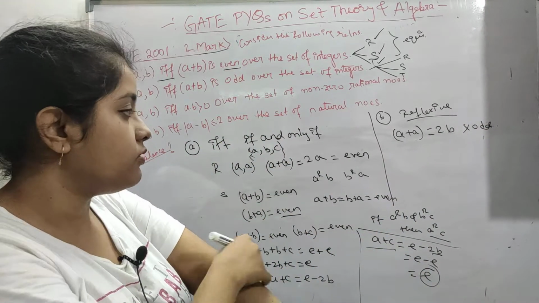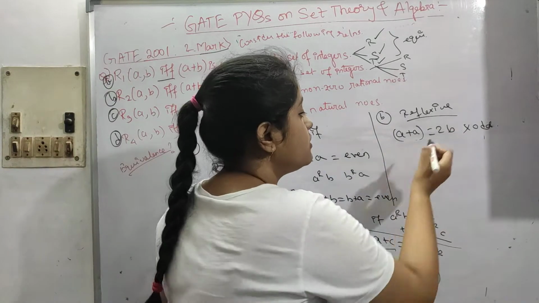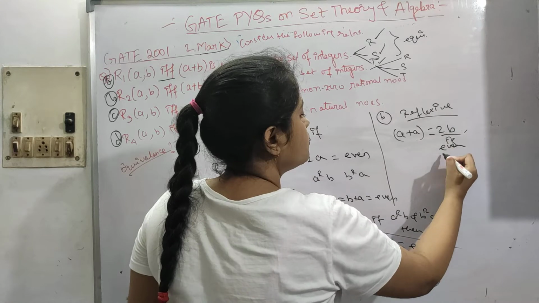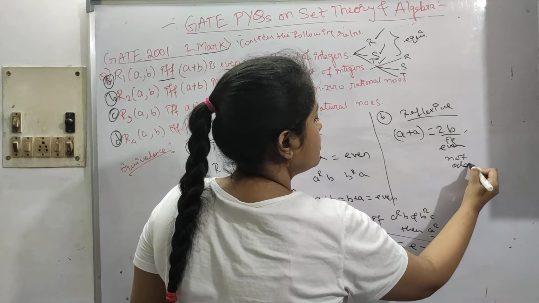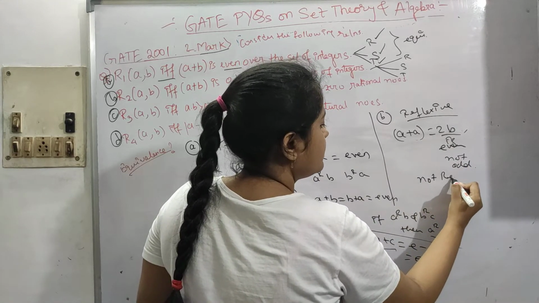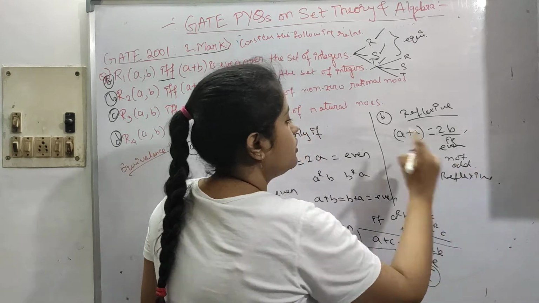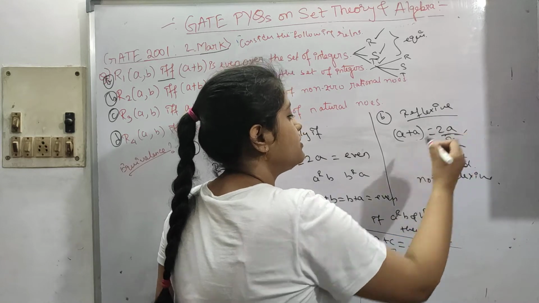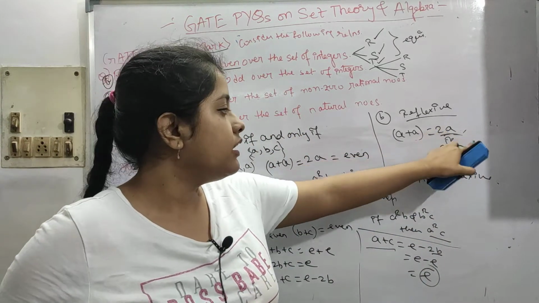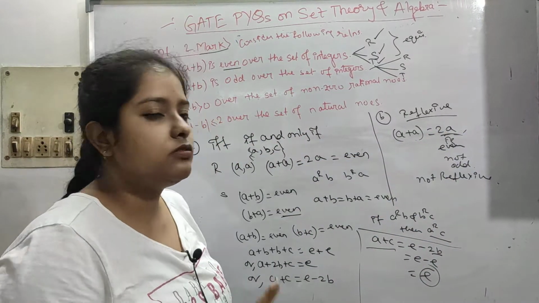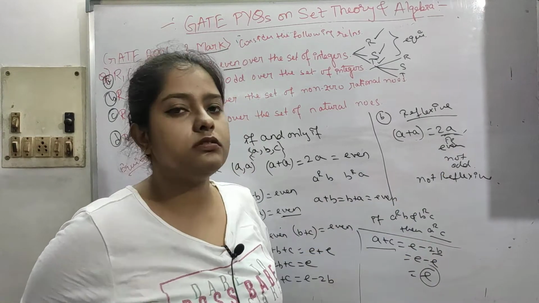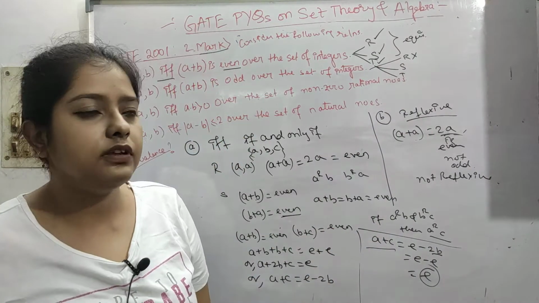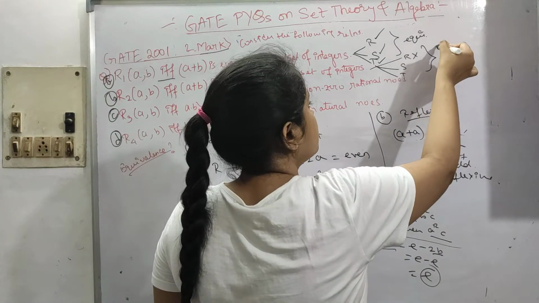Sorry, I was thinking something else. Let me write it now. A plus A is 2A. I don't know what I was thinking, horrible mistakes I did. So 2A is obviously even, so it is not odd, and hence it is not reflexive. If it is not reflexive, then equivalence is not possible.